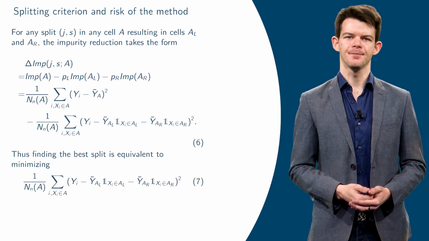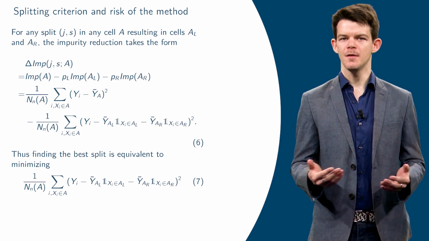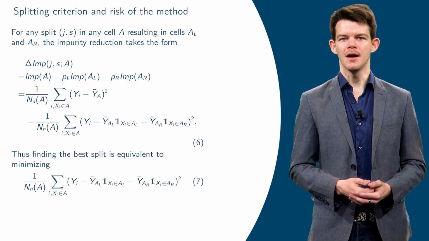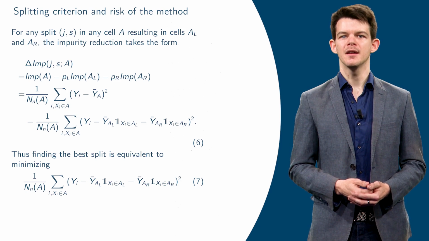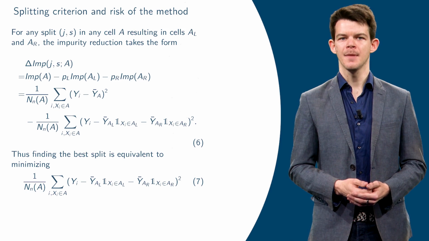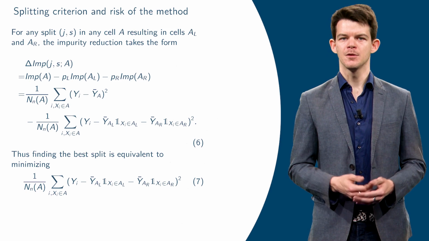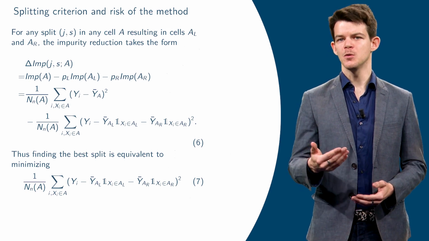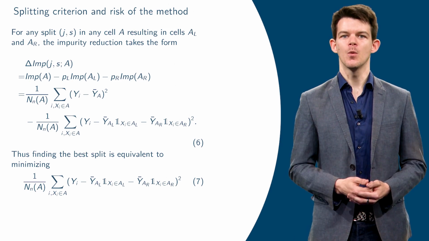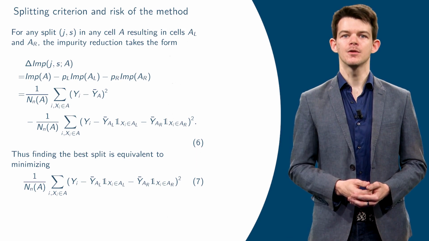This expression is simply interpreted as an average computed on all the observations of the considered cell A. Note that for each observation i, the term subtracted from yi is ȳ_AL if point xi belongs to cell AL, and ȳ_AR if point xi belongs to cell AR. The term inside the square is therefore the difference between yi, the true label of the point, and a prediction equal to the average of the labels yi in the left or right cell, depending on whether the point xi belongs to the left or right cell.